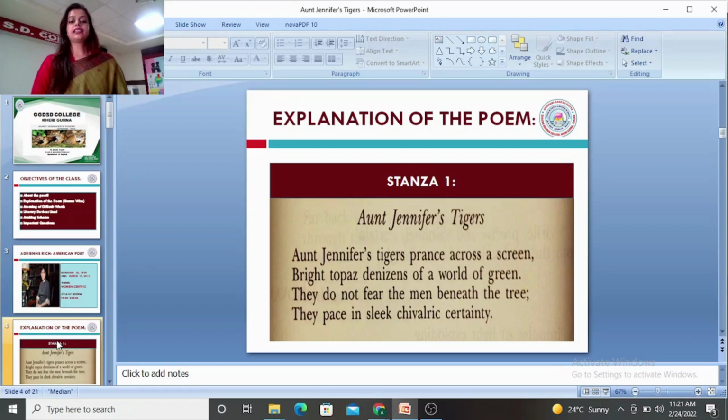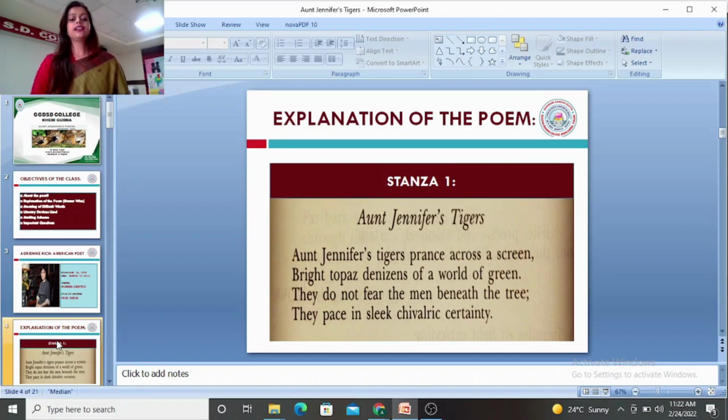Aunt Jennifer's tigers prance across a screen, bright topaz denizens of a world of green. They do not fear the men beneath the tree. They pace in sleek chivalric certainty. So as we see from the very first line of the poem, she has used a very important symbol, a very important image of a tiger.